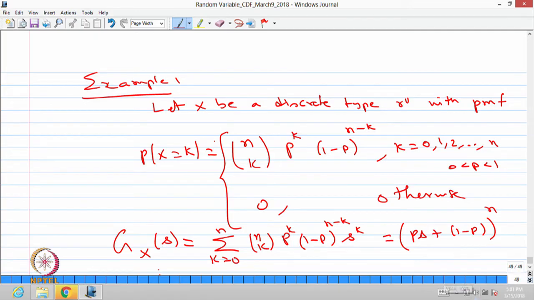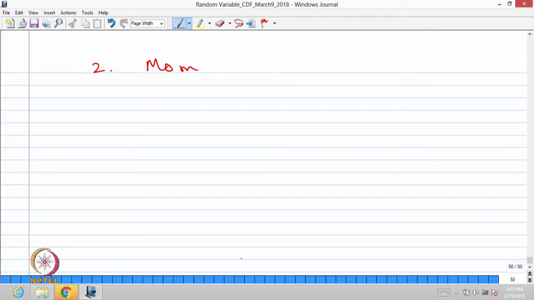Now, we move into the second generating function, that is the moment generating function, in short, the MGF.